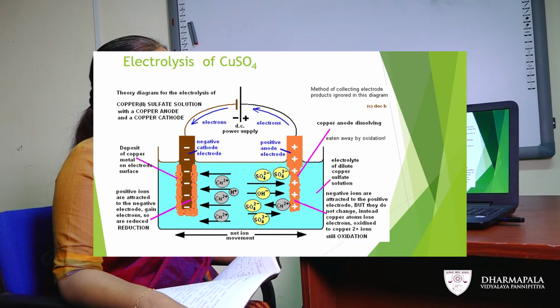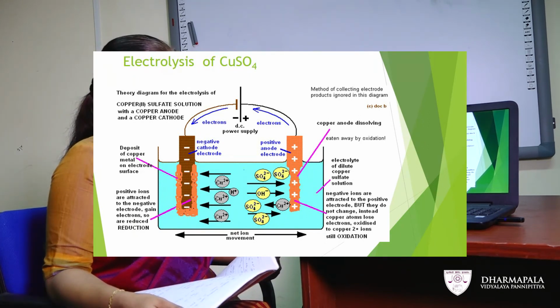Now, in this diagram you can see what is actually happening. You can see Cu2+ ions in the solution are attracted towards the negative cathode electrode, and sulfate ions and OH- ions are attracted towards the positive anode electrode.